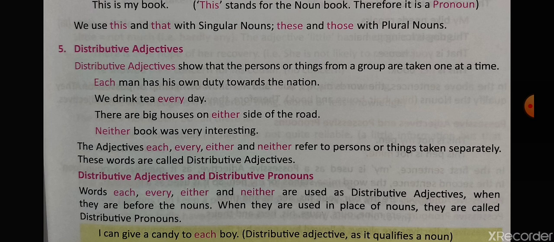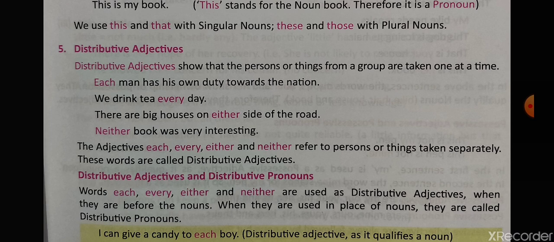So I am saying each one of you will bring 10 rupees for the Teachers Day celebration, or I drink tea every day, or I have lunch every day, or either you go this side or this side. These are the words used as distributive adjectives, which are used in a group.